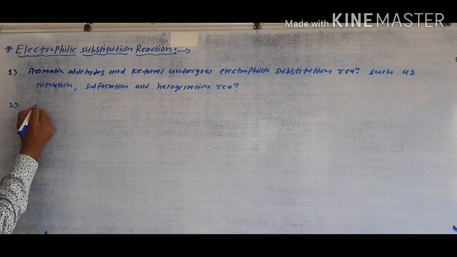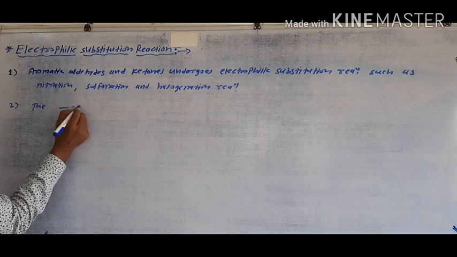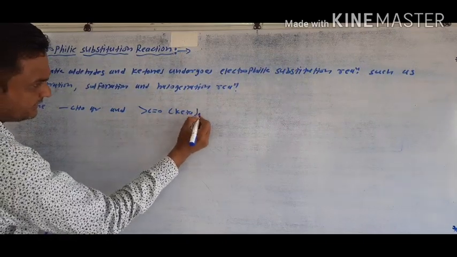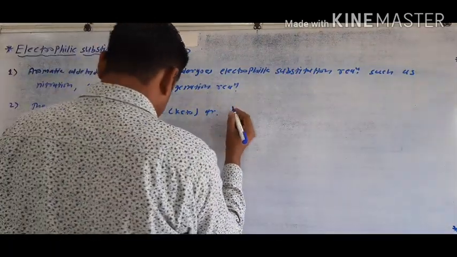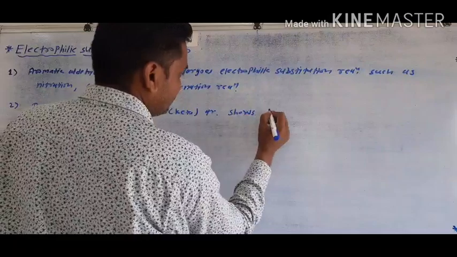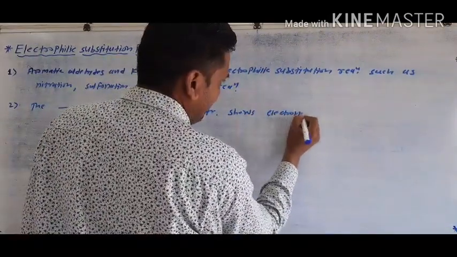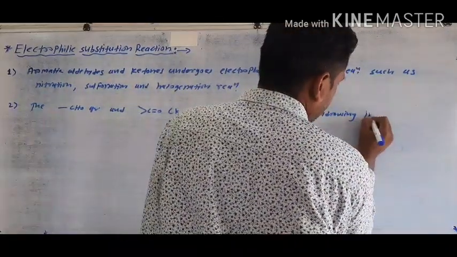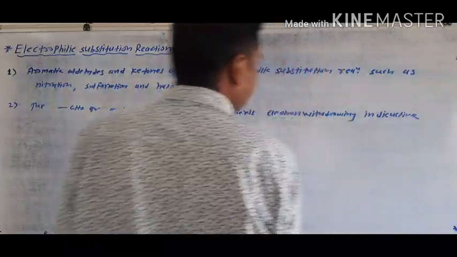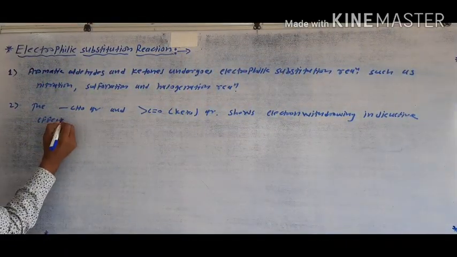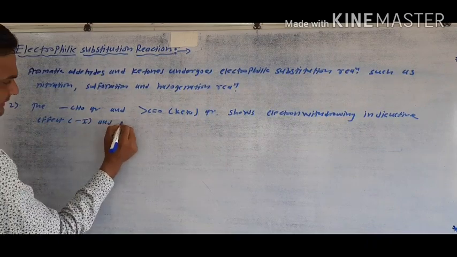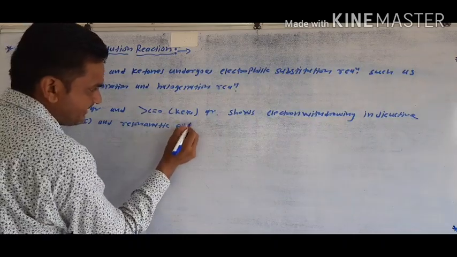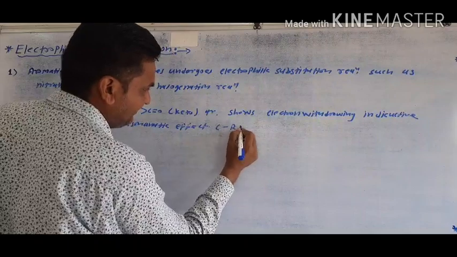The second important point is that the aldehydic group and keto group show the electron withdrawing inductive effect, meaning the minus I effect, and the resonating effect, meaning the minus R effect.